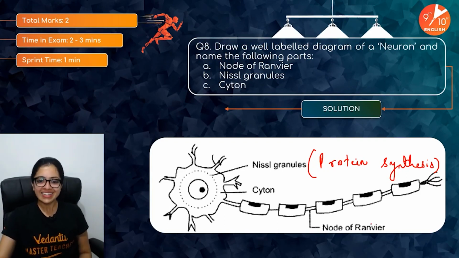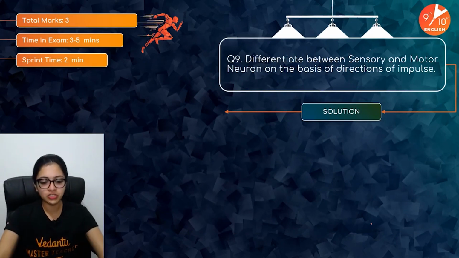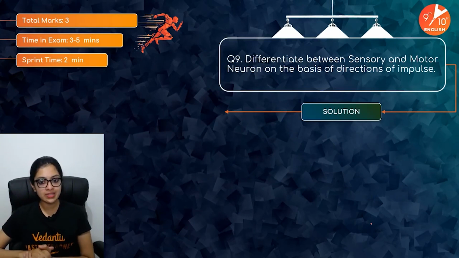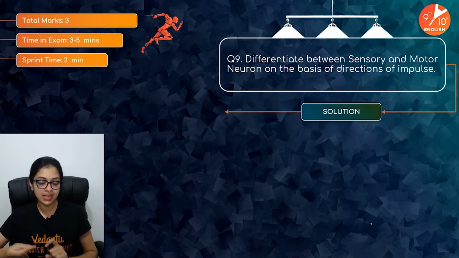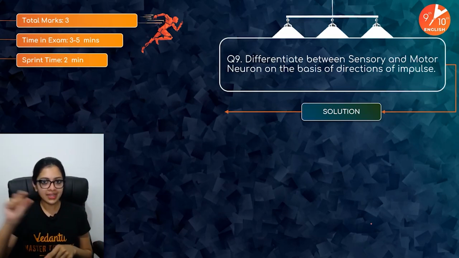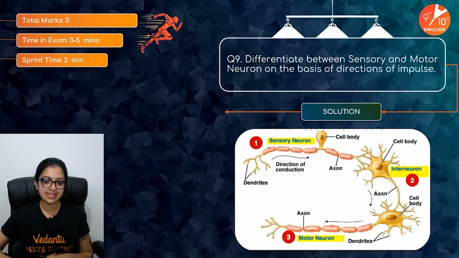Yes, children. Now coming to question number 9. Differentiate between sensory and motor neuron on the basis of directions of impulse. Very important, and in fact, another way of asking one of the previous questions that I had already asked you. Remember? Arranging in a logical sequence. This is it.